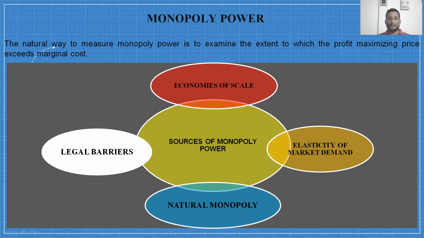Then natural monopoly. In the case of electricity, irrigation, basically public utilities related goods, the firms enjoy some kind of monopoly power because it requires a huge level of fixed investment, and very few firms operate in that market, and that is why the particular firm enjoys some monopoly power. Next, legal barriers. I have already told you about trademarks, patents, and copyrights, through which some firms in the market enjoy monopoly power.